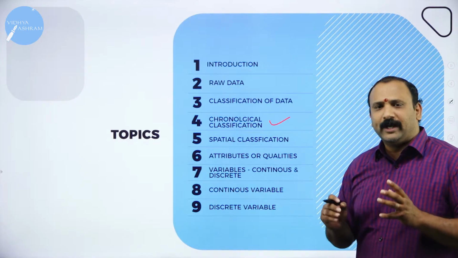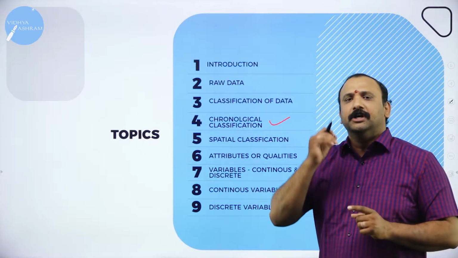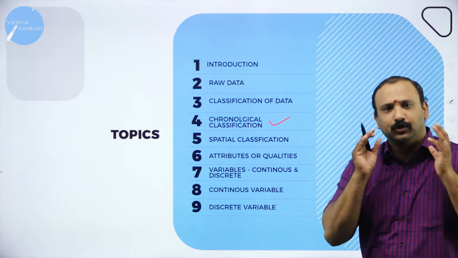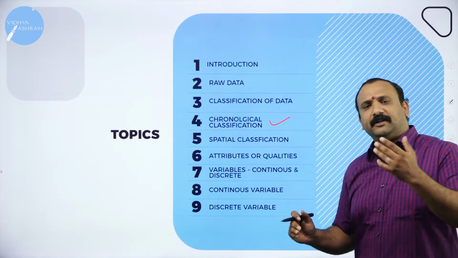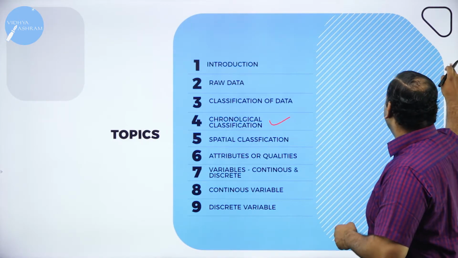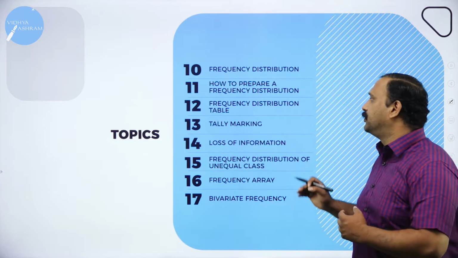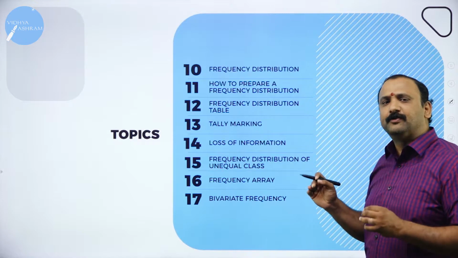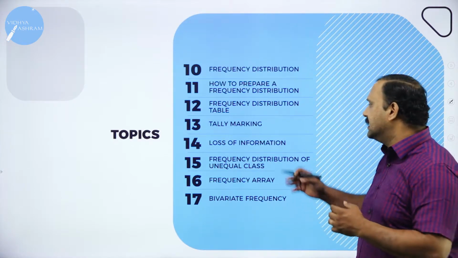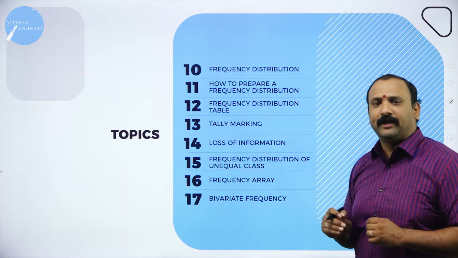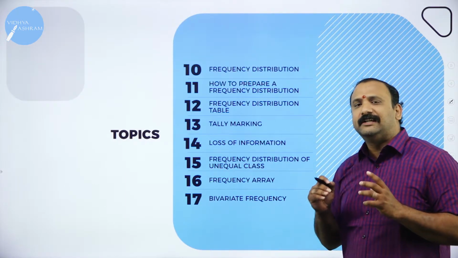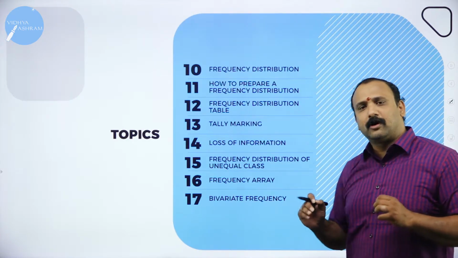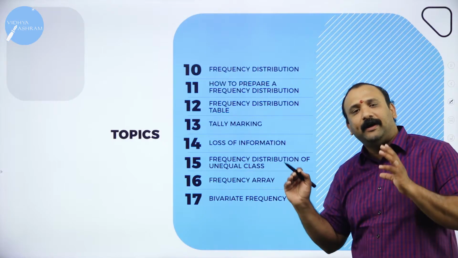Then we're going to talk about variables. This is quite an interesting topic because you are going to carry forward this word in the entire half of economics. So you need to understand what is variables, continuous and discrete variables. And then moving forward, we have the frequency distribution, how to prepare a frequency distribution table, tally marking, very interesting one, what we learned in our childhood days, loss of information, that's also very important. Then we're going to talk about frequency distribution in unequal class, quite a different topic. And then we're going to talk about frequency array and a bivariate frequency.